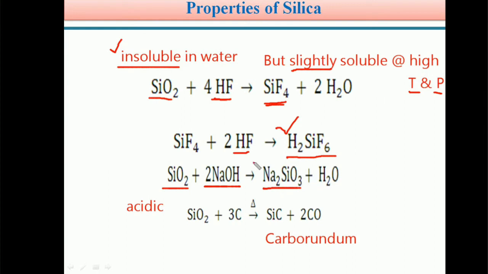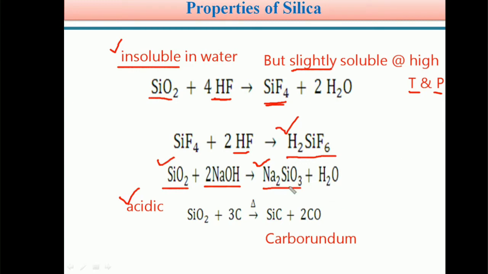Students, we can learn about these silicates in detail in the coming video module. So just remember this equation, students. Here silica has acidic nature, so it reacts with a base and forms silicates.